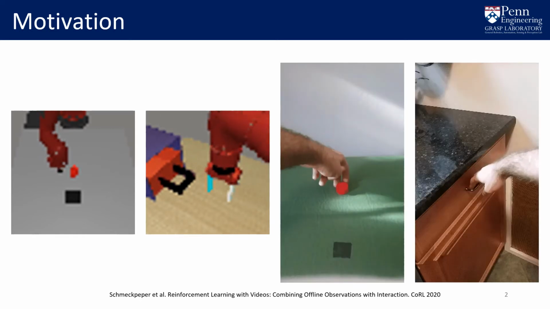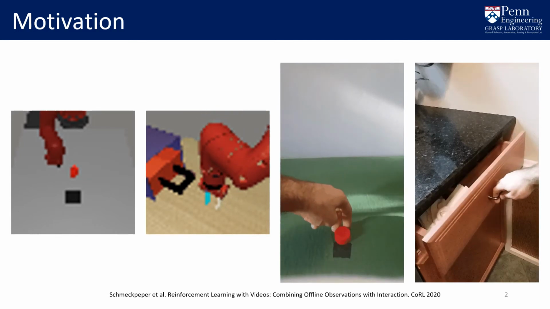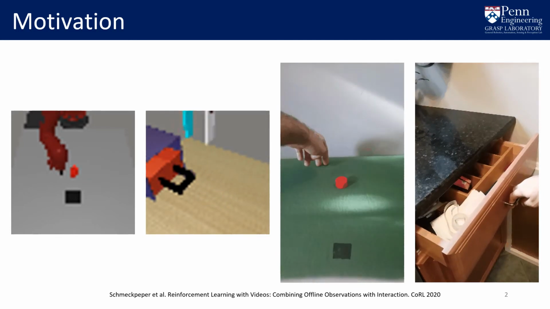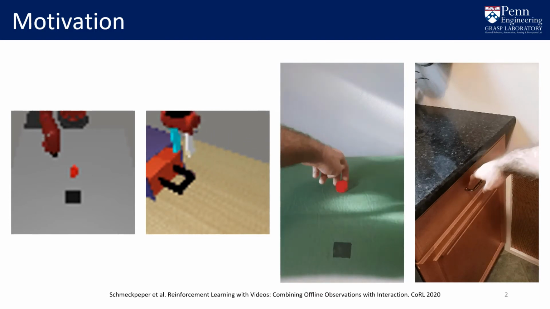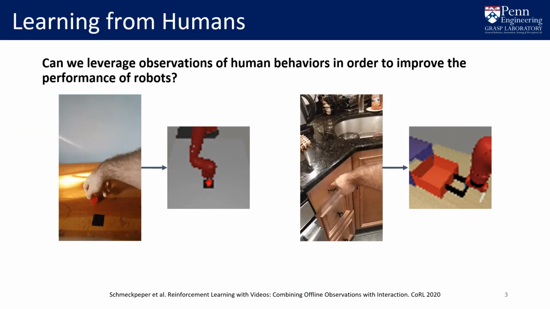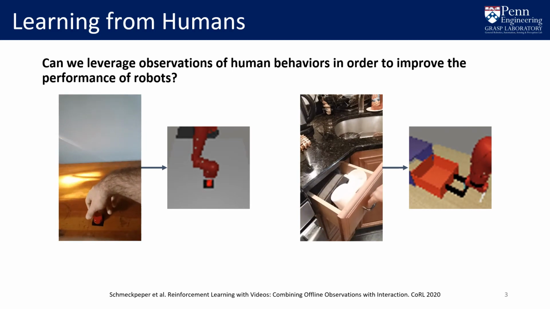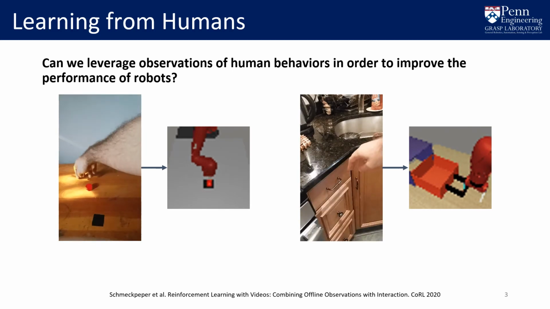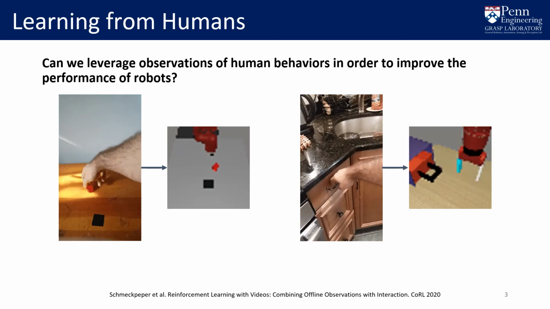An alternative approach would be to use observations of humans, as videos of people are an easily accessible source of data. Therefore, we ask the question of how we can leverage observations of competent human behavior in order to improve the performance of robots. Many approaches have attempted to perform imitation learning on observational data.